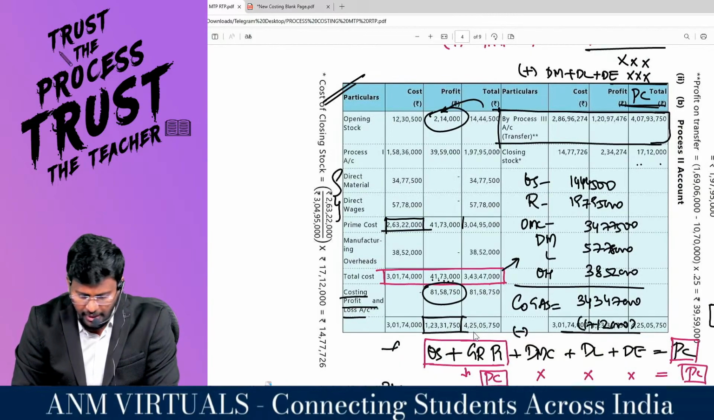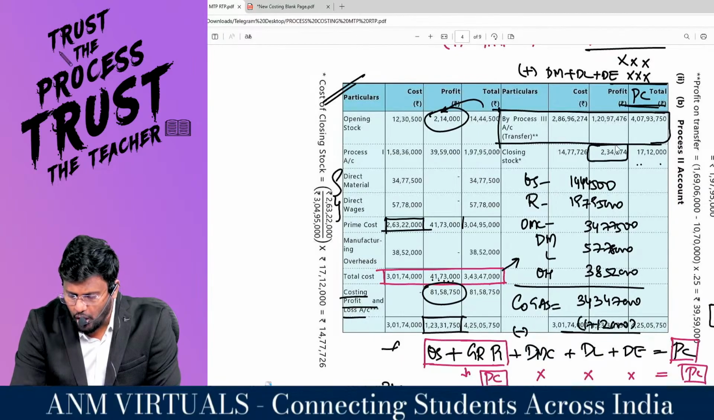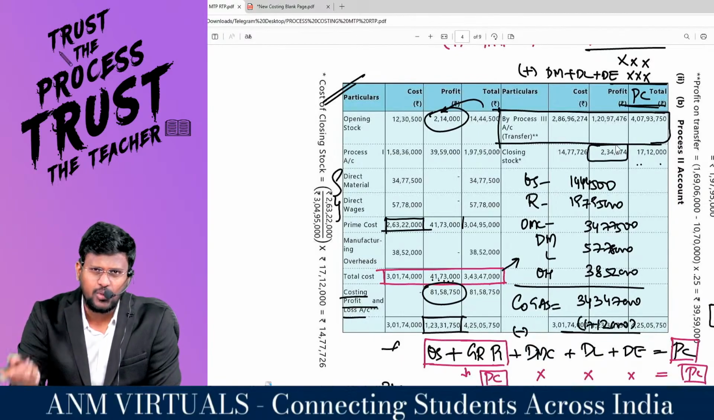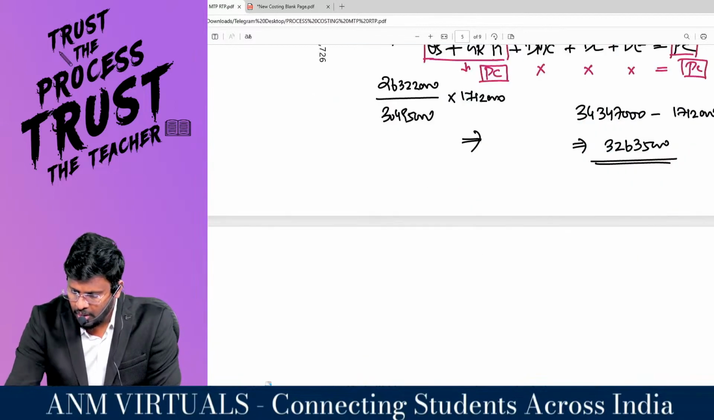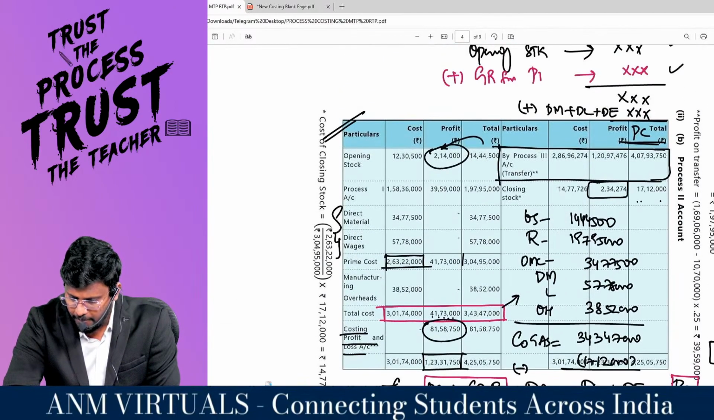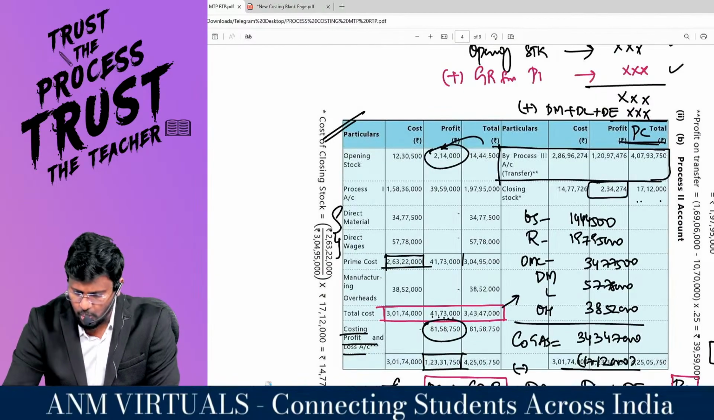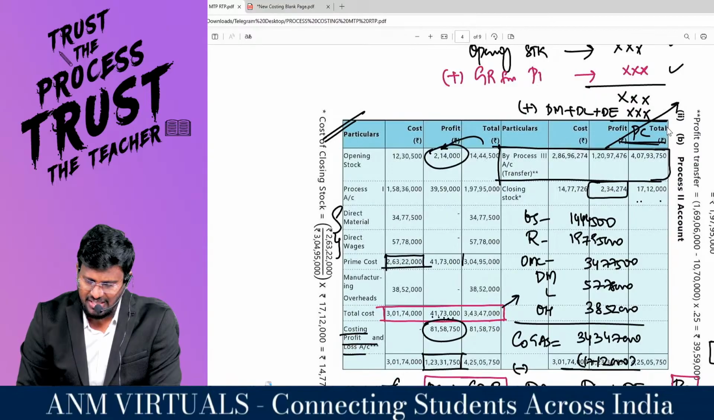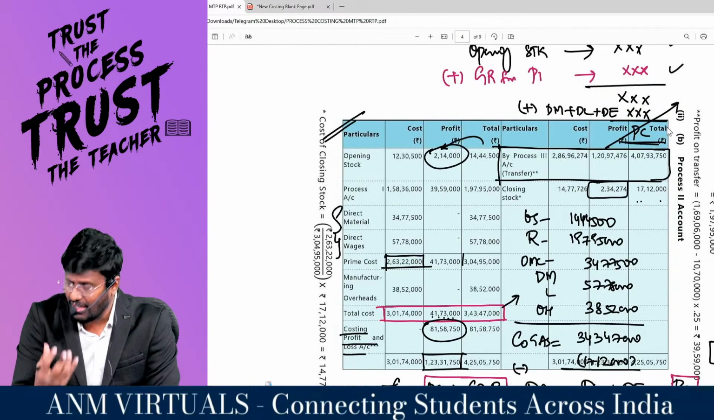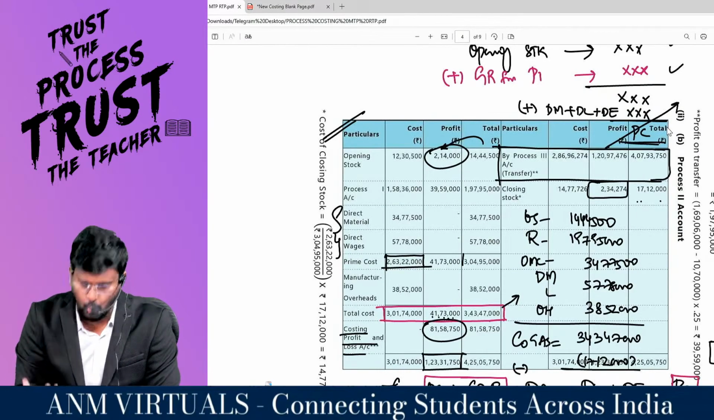Out of that, there is the closing stock for process number 2, which carries unrealized profit of minus 2,34,274. That comes to 1 crore 20,97,476, which is the profit totally accumulated till process number 2.